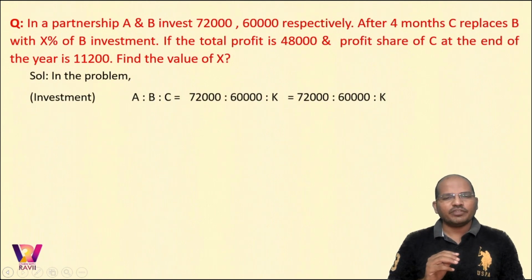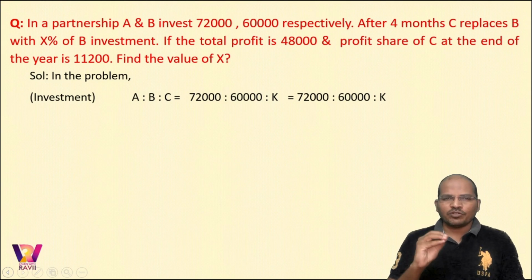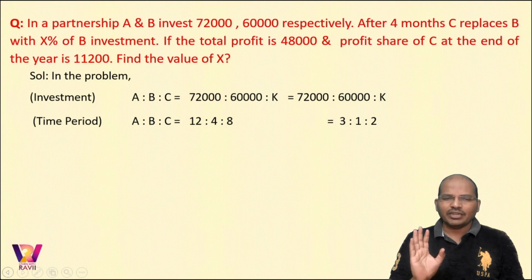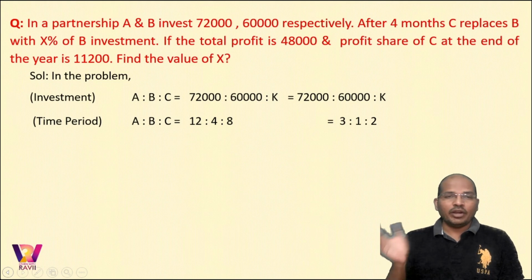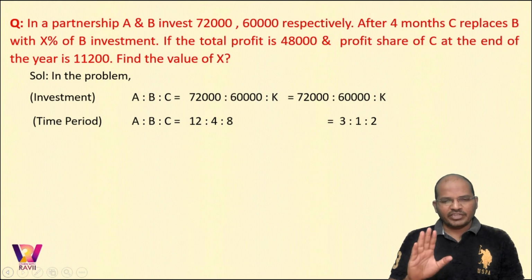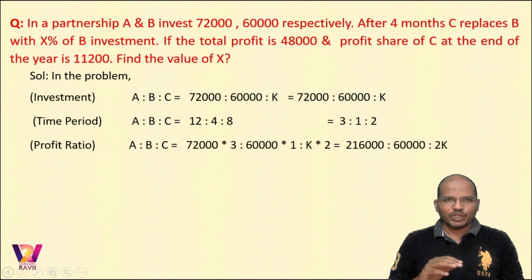So what is the first step? The first step says we take the ratio of investment, that is 72,000 is to 60,000 is to K. We do not know the investment of C, take it as K. Fine with that? Now the time period of ABC is 12 is to 4 is to 8. Why 4 and 8? After 4 months B left and C joined after B left. So the time of C is 8. So 12, 4, 8 is 3 is to 1 is to 2. Profit ratio is obtained by multiplying investments and time periods and you get a final ratio.